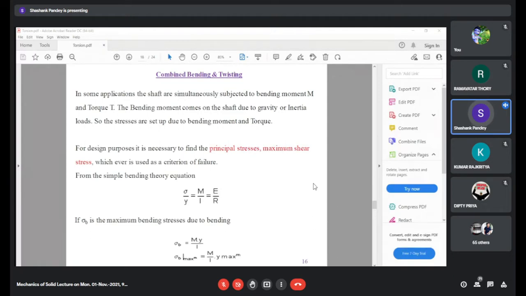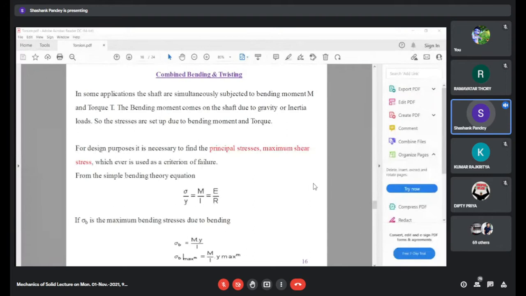So we are taking a more generalized case here, that is combined bending and twist, and we are interested in determining the maximum shear stress because of which it will fail, and because of the two effects, we are also interested in determining the principal stresses. So two things we will be determining here, that is the maximum shear stress and the principal stresses. So let us proceed towards this derivation.